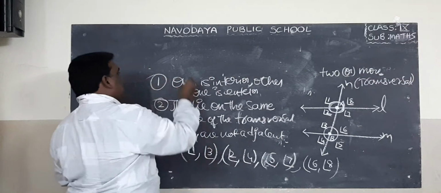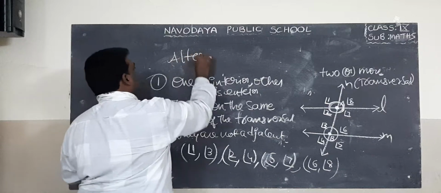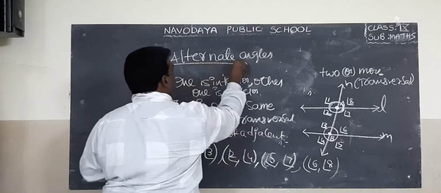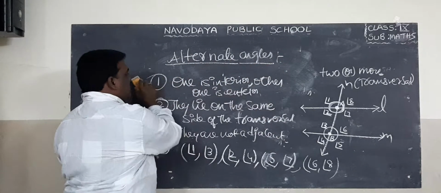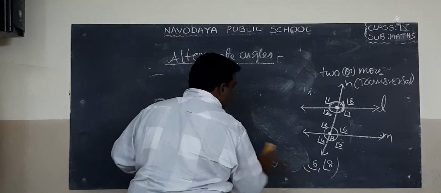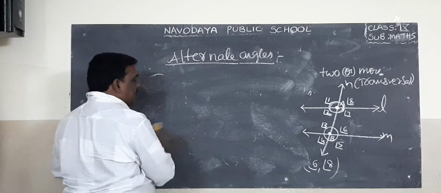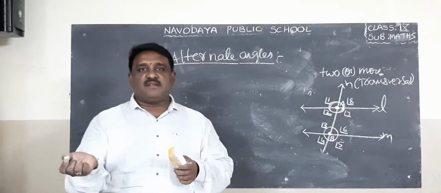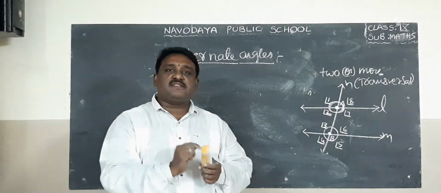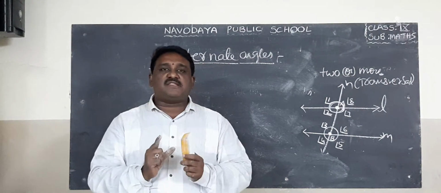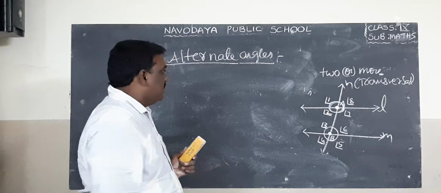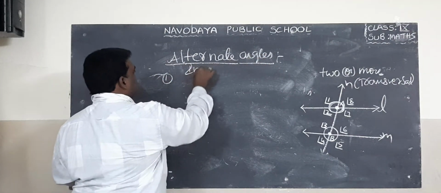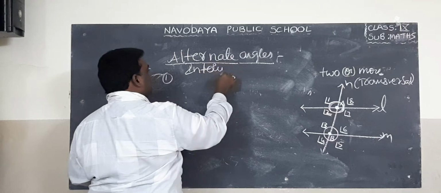Next one, interior alternate angles. So, what are the properties of alternate angles? Alternate angles are of two types: interior alternate angles and exterior alternate angles. Okay? We will discuss only interior alternate angles. So, no need to discuss exterior alternate angles.